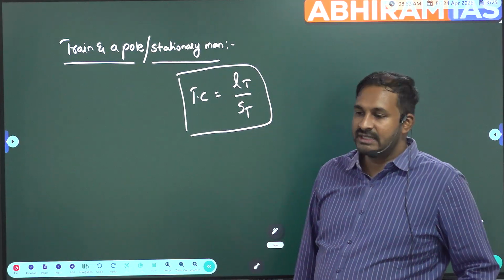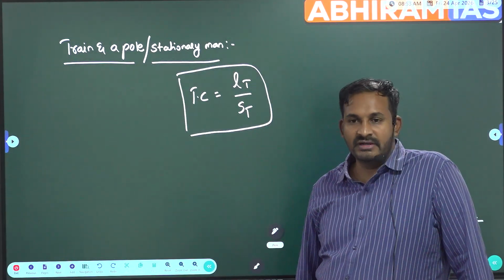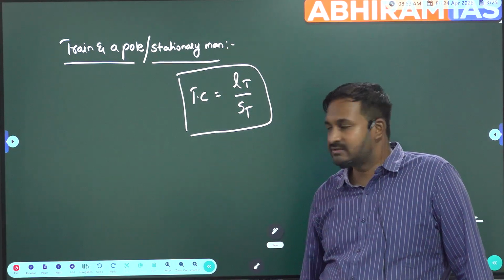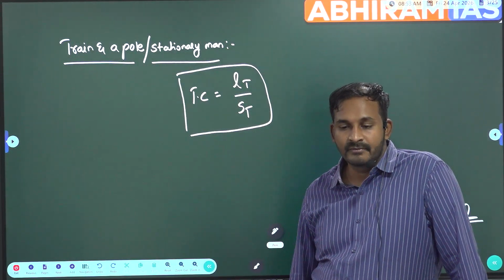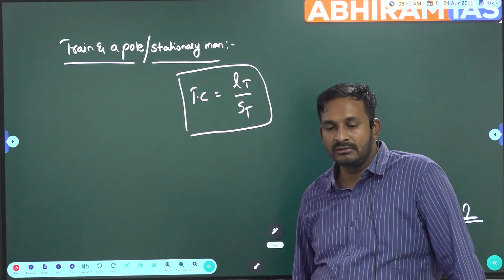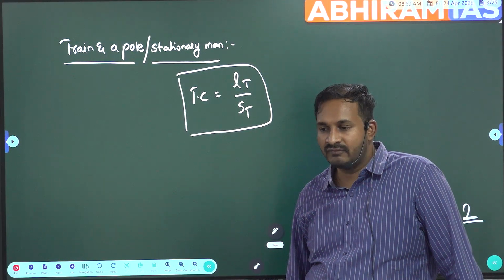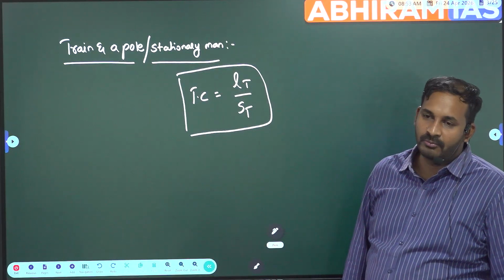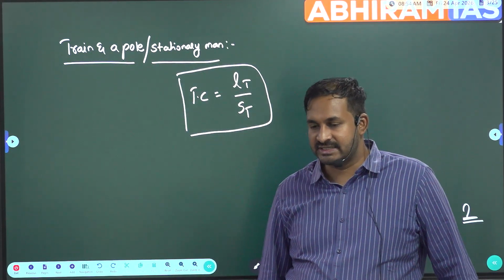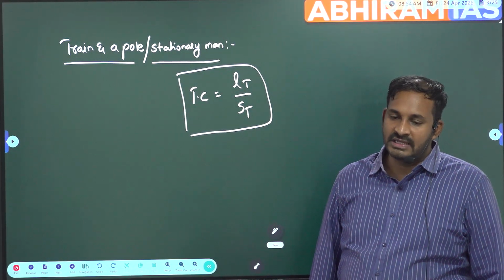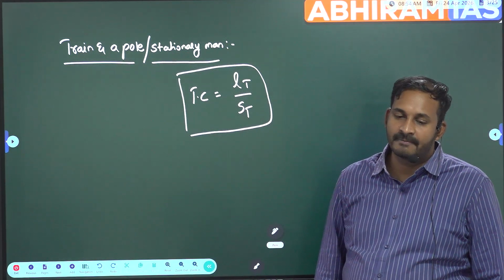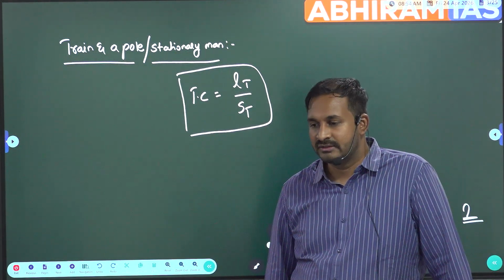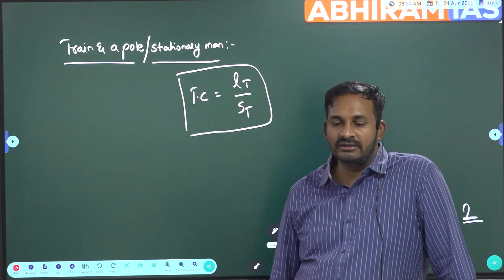In this case, we will ignore the width of the pole or man, as it is very small, when compared with the length of the train.